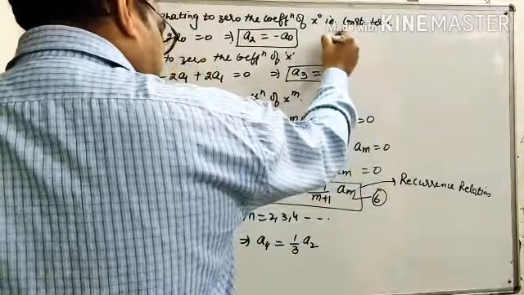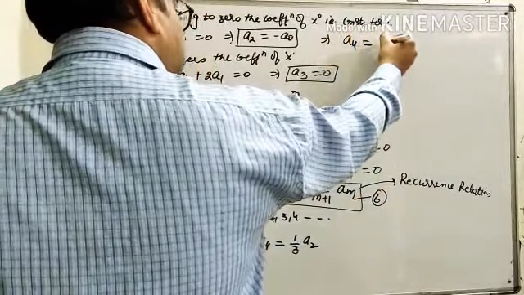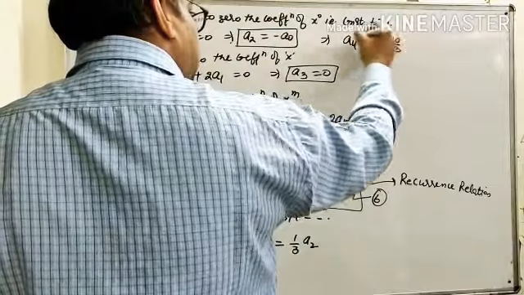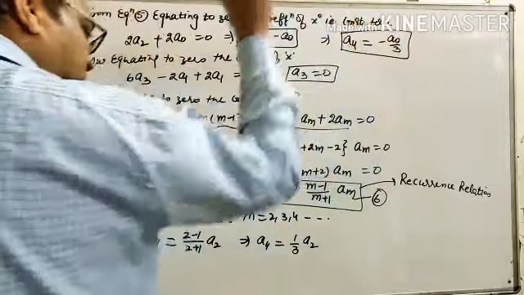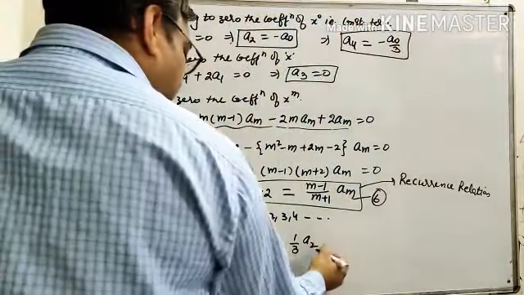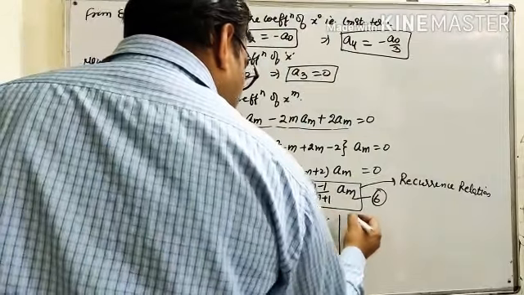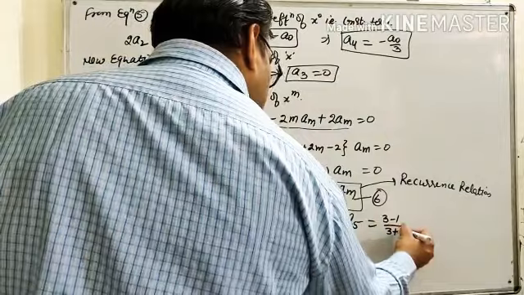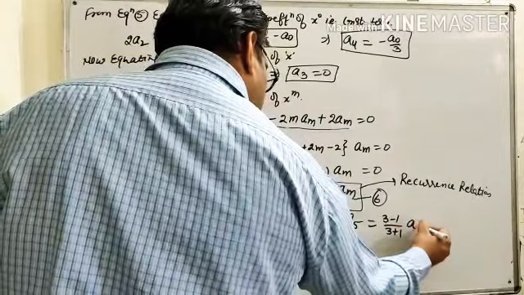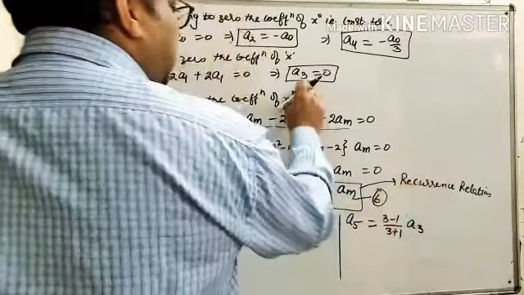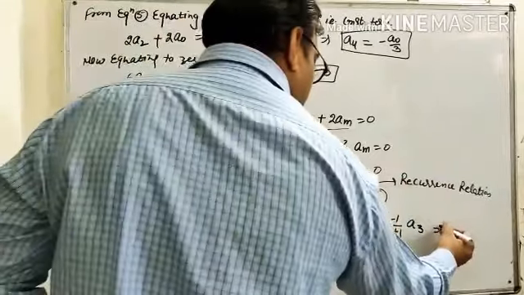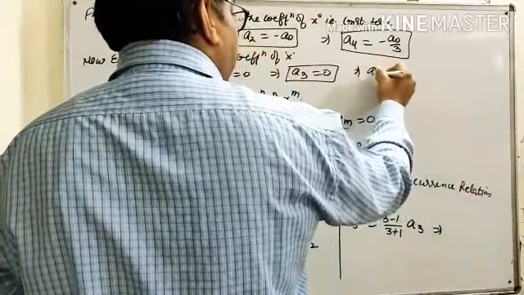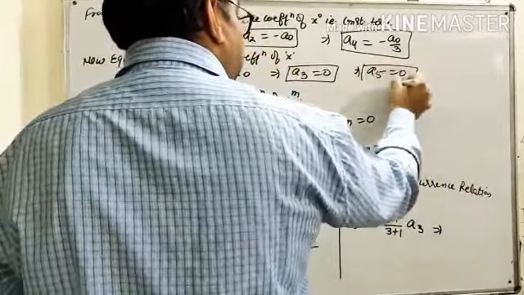So from here we get a4 is equal to minus a naught by 3. Same as when we put m equals to 3, we get a5 is equal to 3 minus 1 upon 3 plus 1 a3, but a3 is equal to 0. So from here a5 is equal to 0.